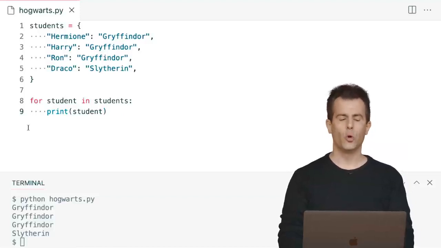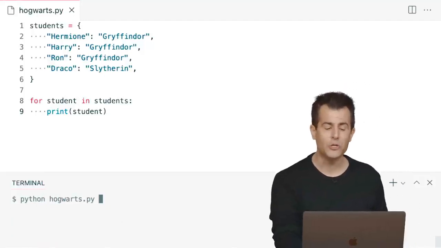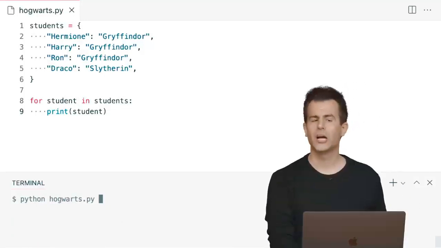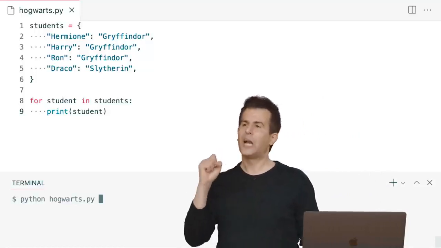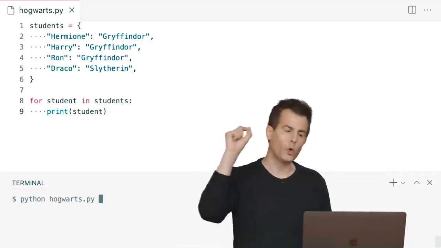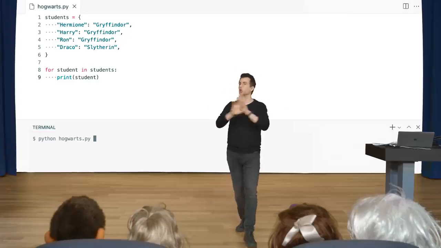go ahead and print out, for instance, the student variable, well, let's just say student first. Let's keep it simple. So this is not going to be that interesting yet, but when I run Python of Hogwarts.py and hit enter, notice, what should I see? Let me take a question here to see, what am I going to see when I hit enter now, when I'm doing for student in students? Yeah, I think we will only see keys. Perfect. So good intuition. It could have gone both ways.